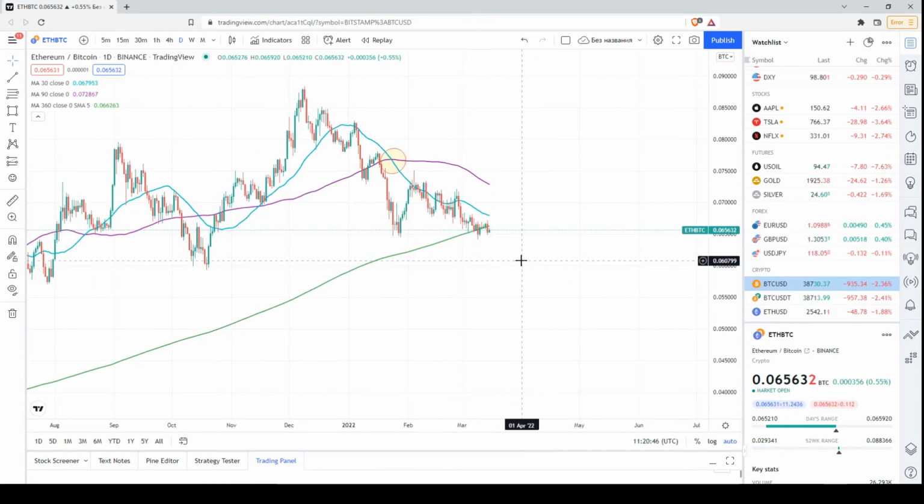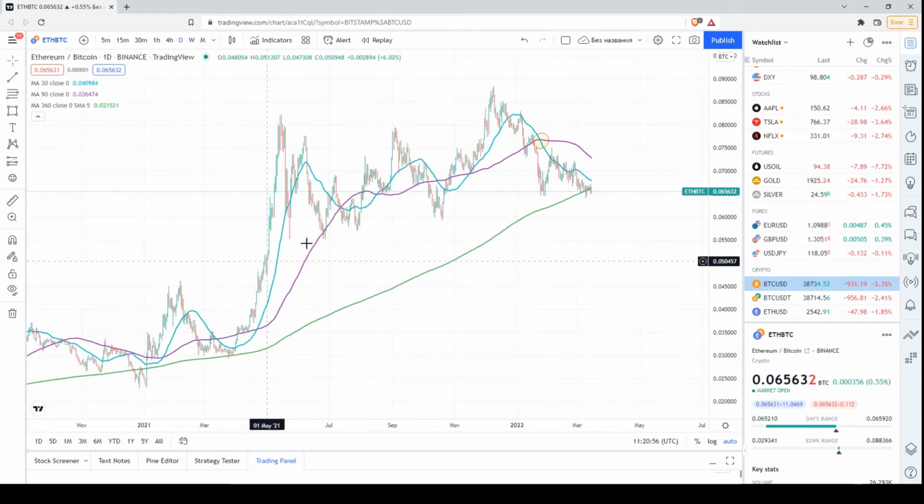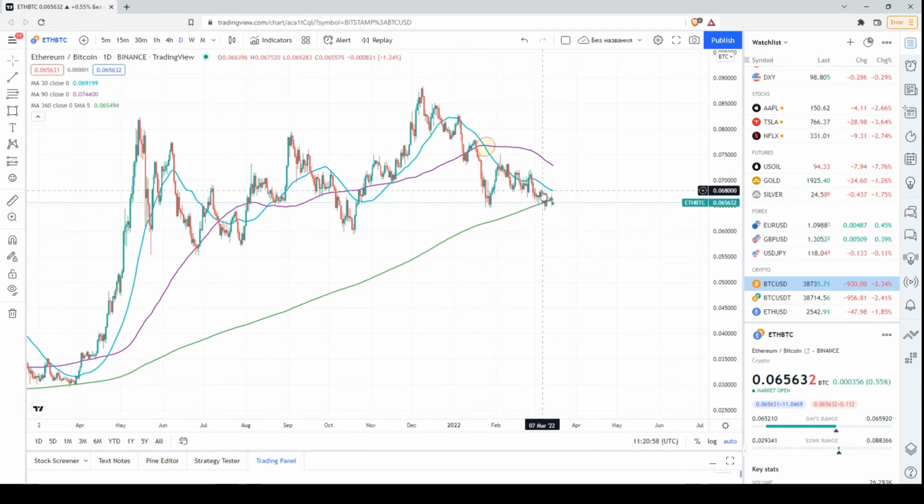Definitely this is a solid support for the price. Definitely this is a critical moment, because if the price drops below the 1-year moving average, this may put an end to this bullish trend. Of course, if the price rebounds and resumes the uptrend, then we will see that the 1-year moving average is definitely solid support for the price. So this is according to the moving averages. So this is a critical moment.